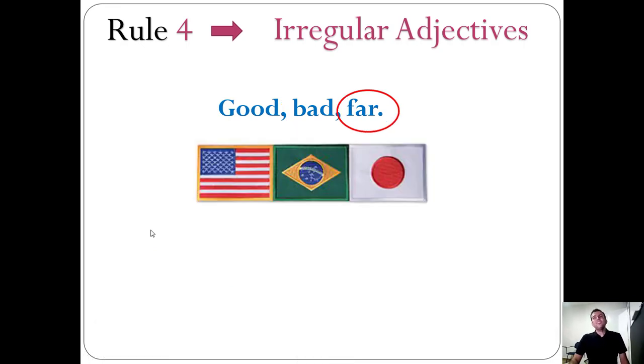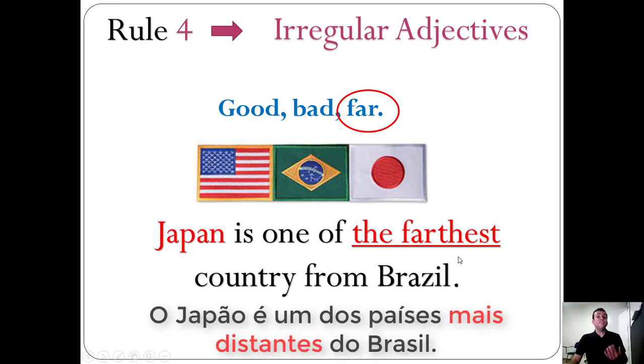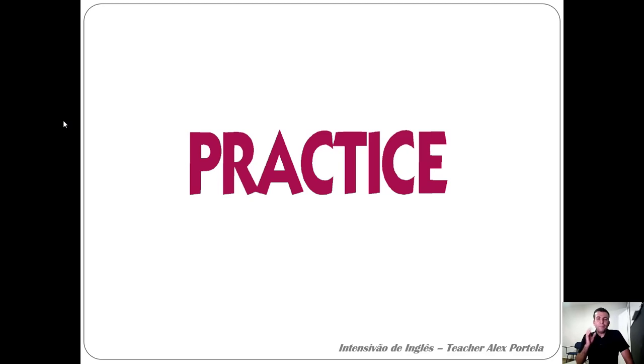And let's consider the adjective far. In relation to Brazil, we have countries like the USA and Japan. I should say that, for example, if I consider far, Japan is one of the farthest countries from Brazil. Farthest. So this is the superlative form of far. Now it's a moment to practice this.